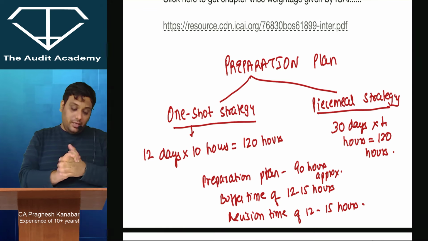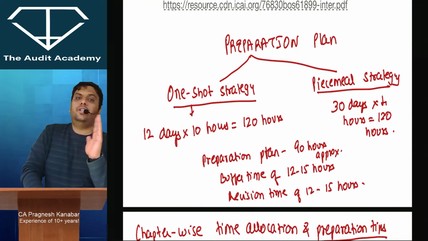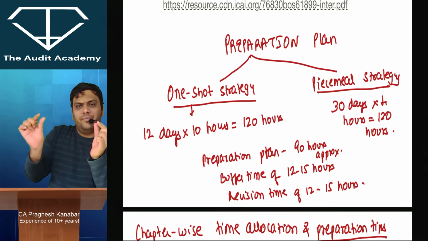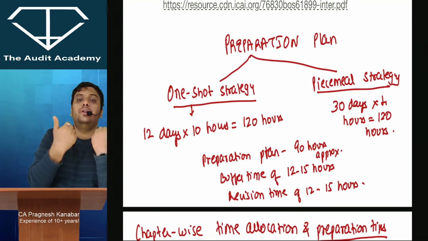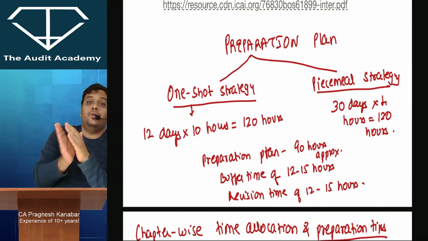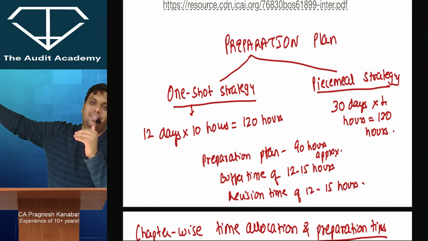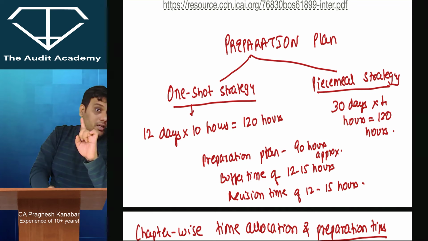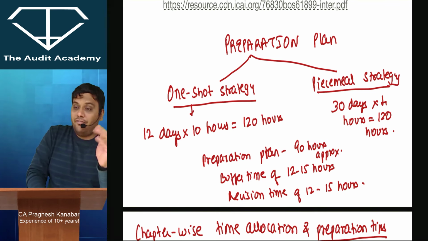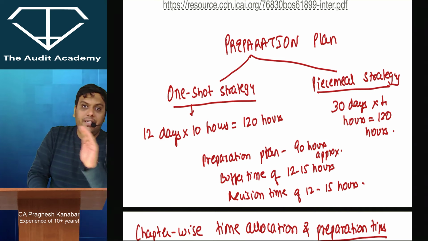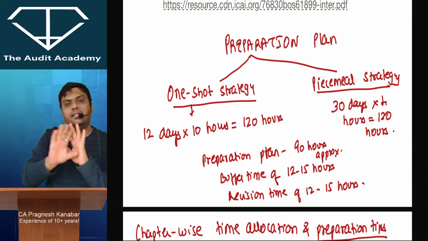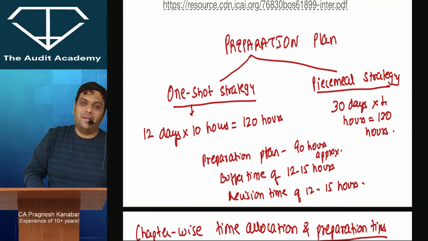Alright. Now, whatever your strategy is, whether you prefer one shot or piecemeal, that is your comfort. I don't want to dictate that. However, according to me, at Inter CA level, one shot is better and then you keep on revising things. Alright, that is better. But that is my recommendation. You can have a different feeling about it. That is okay, completely fine. Whichever strategy you take, whether you go for one shot or piecemeal, that does not make a lot of difference in my preparation strategy.